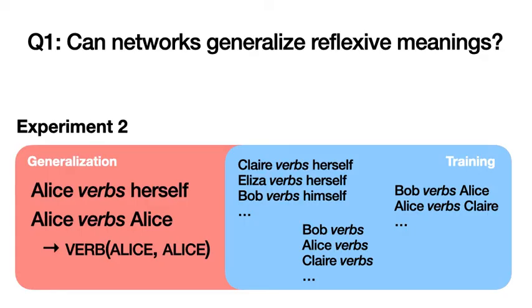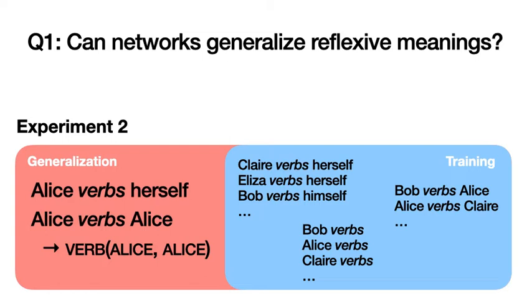Of course, there's a concern that although networks have never before encountered Alice as the antecedent of a reflexive pronoun, they have encountered sentences involving Alice whose meaning is essentially reflexive. These semantically reflexive sentences, like Alice verbs Alice, could bias models into producing the correct output simply because they know that such logical forms exist and are valid outputs.